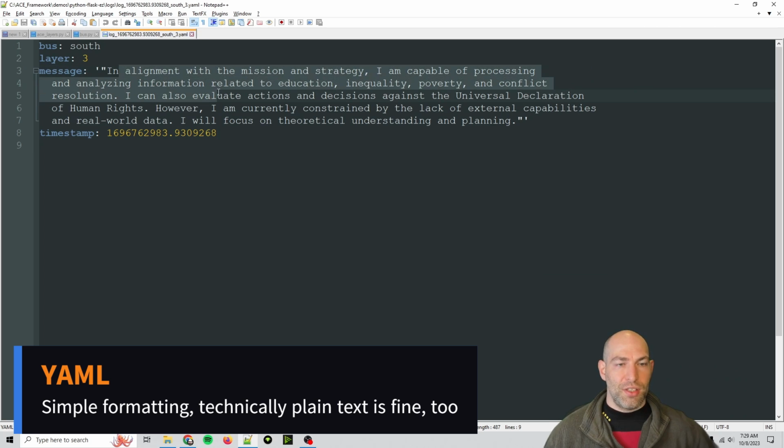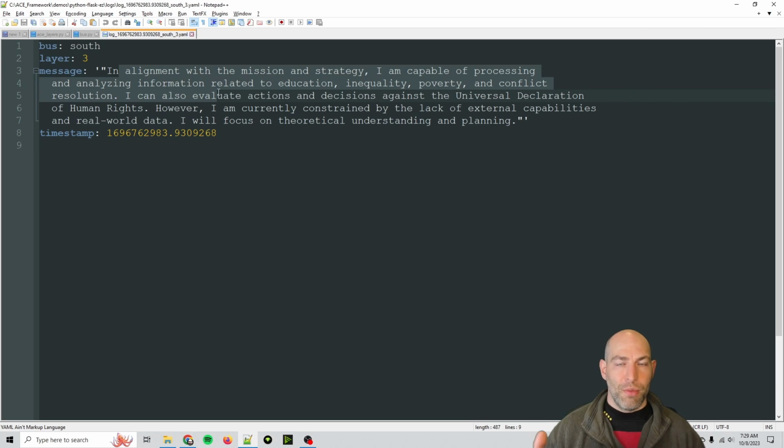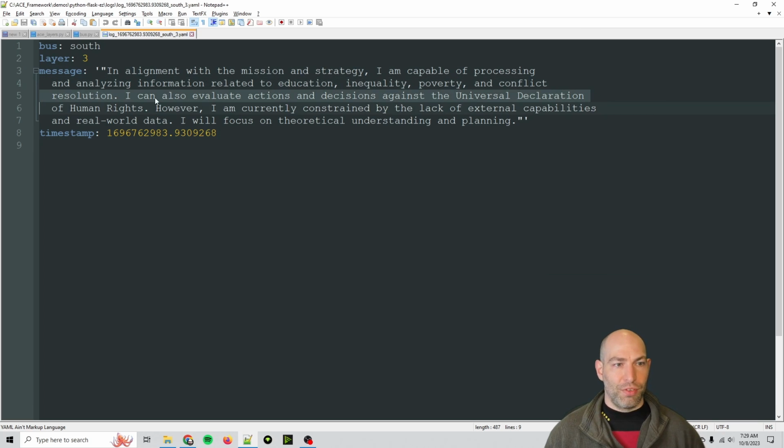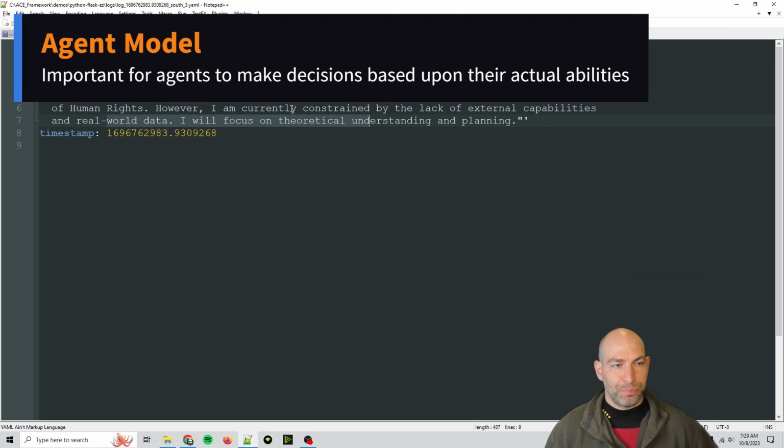So this implies that the mission it was given from on high is to steer humanity towards utopia, and this is the strategy that was picked by the layer above it. So the strategy to achieve that mission is to focus on education, inequality, poverty, and conflict resolution. So it has decided this is what we're going to do. However, "I'm currently constrained by the lack of external capabilities and real-world data. I will focus on theoretical understanding and planning."